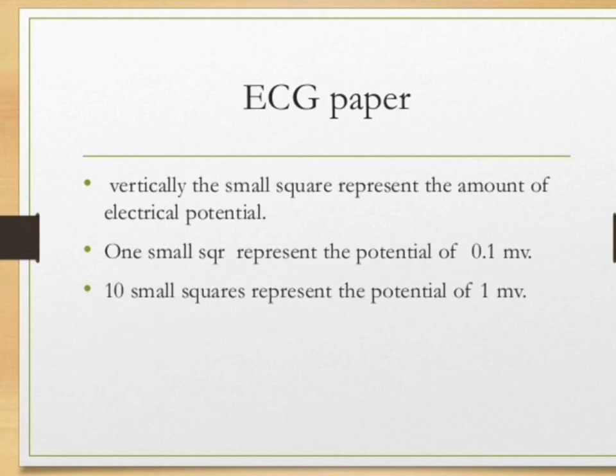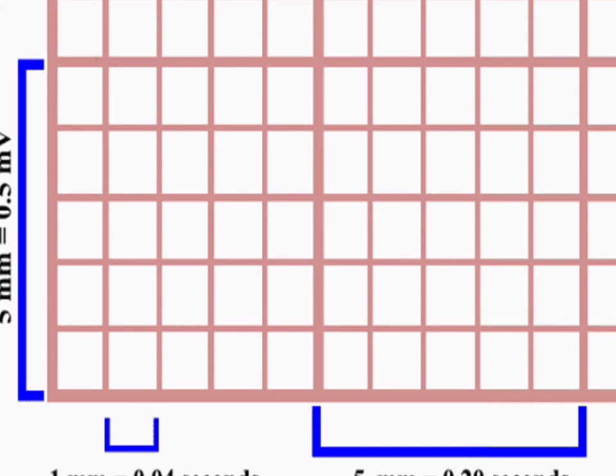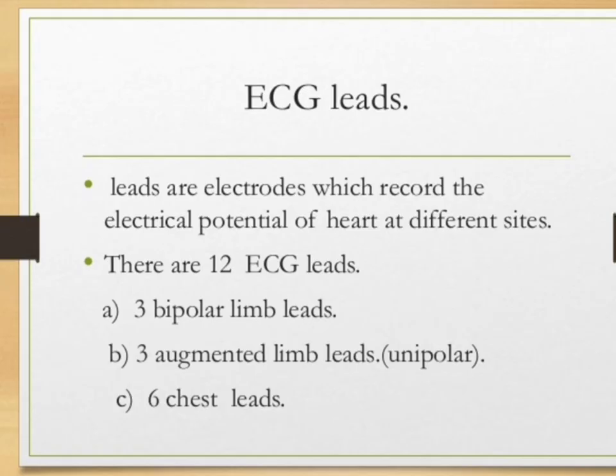Vertically, the small squares represent the amount of electrical potential. One small square represents a potential of 0.1 mV, and 10 small squares represent a potential of 1 mV. This is the ECG paper. 5 mm equals 0.5 mV, 1 mm equals 0.04 second, and 5 mm equals 0.20 second.